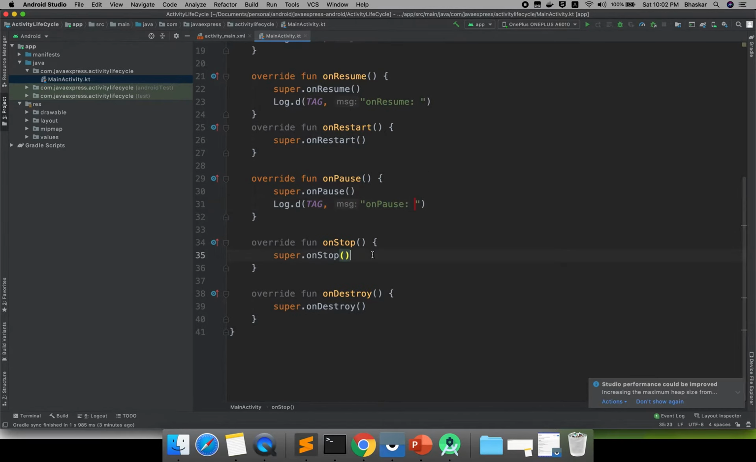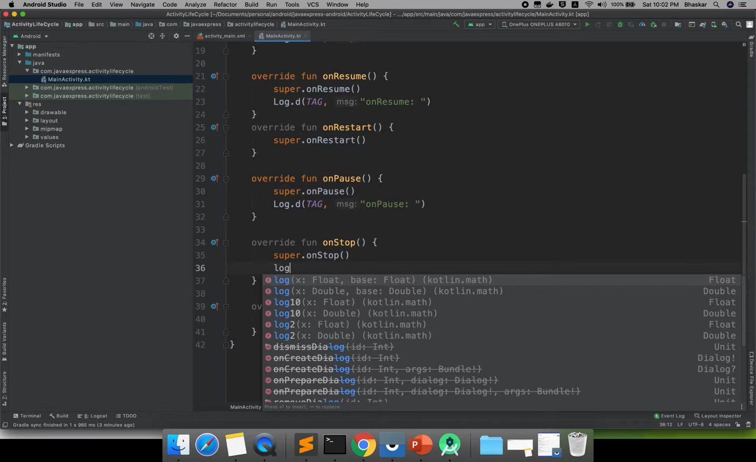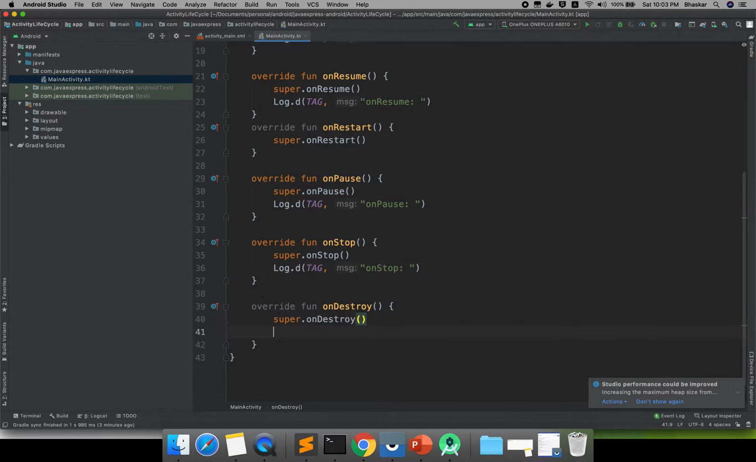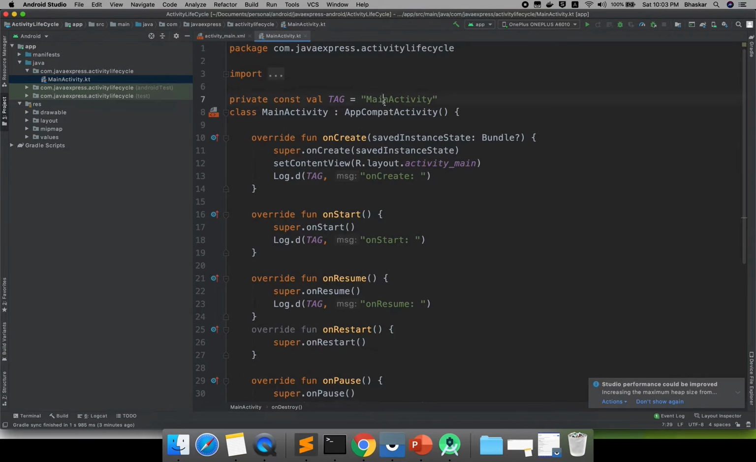Once you know the callback methods, then we'll go for the next part. For onDestroy, I will use Log.e, an error log. Anything is fine, you can use debug. So this is your activity. Now I will run my application.